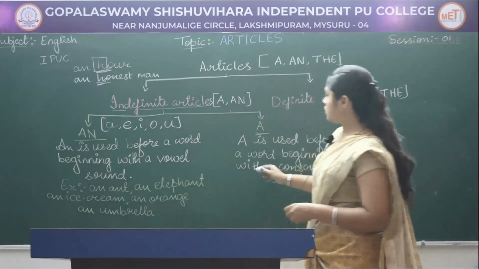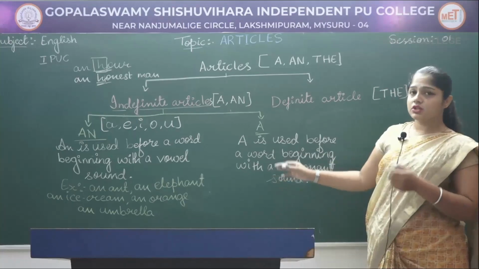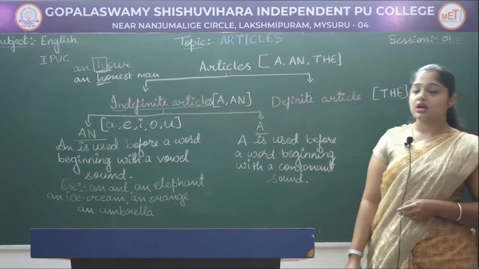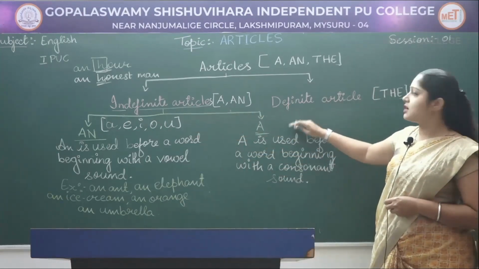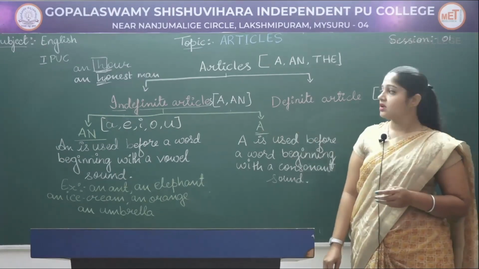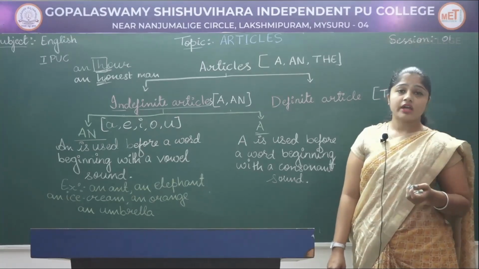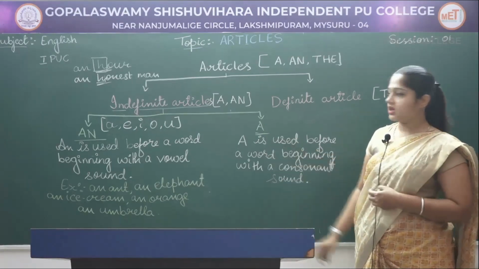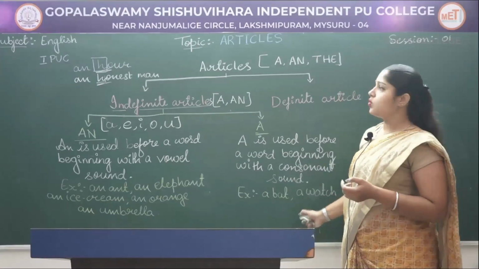Let us move on to a. So as we all know, a is used before a consonant sound. Okay, consonant sound. Apart from A, E, I, O, U, the remaining 21 letters come under this category. So a bat, a cat, a dog. Okay, so these come under a. Example, understood? A bat and a watch.